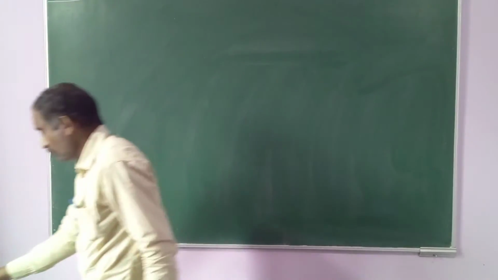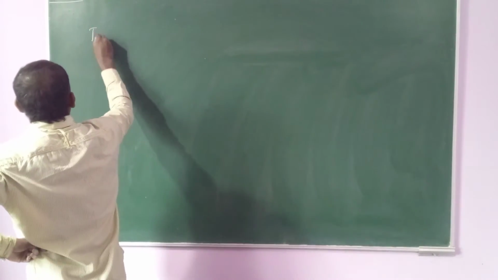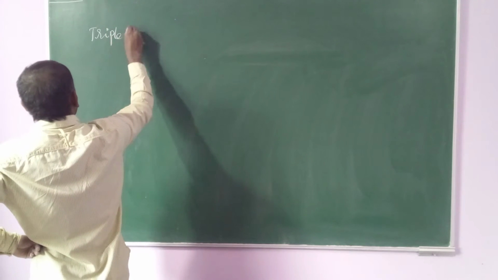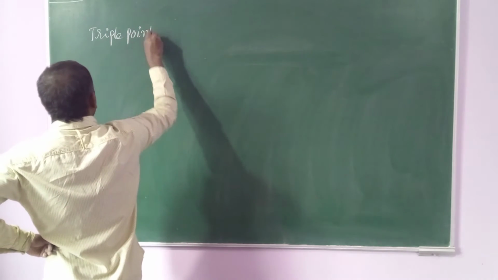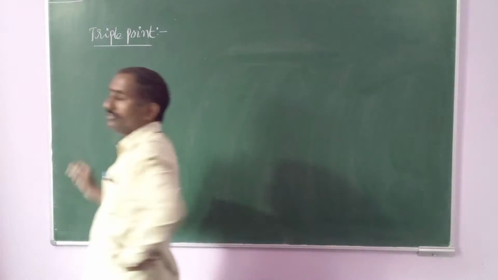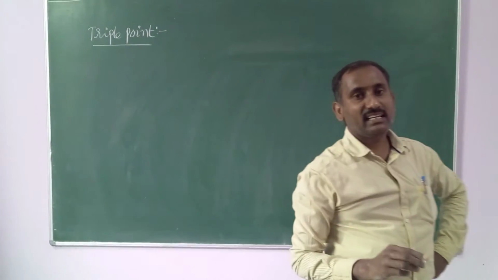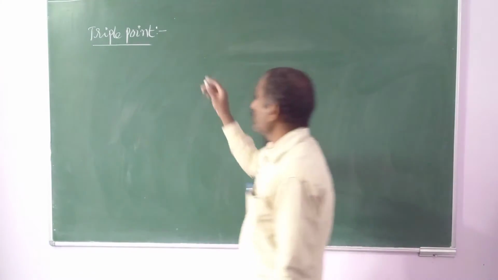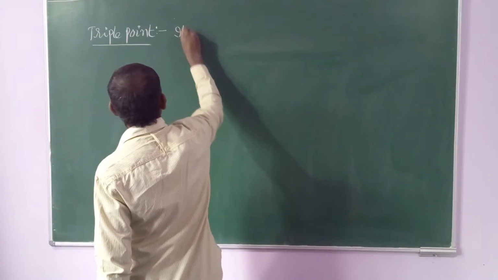Next, a small definition. Triple point is the temperature at which all three physical states can exist together.